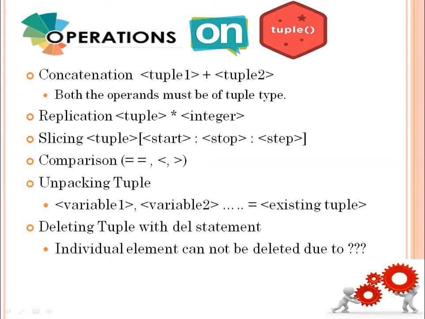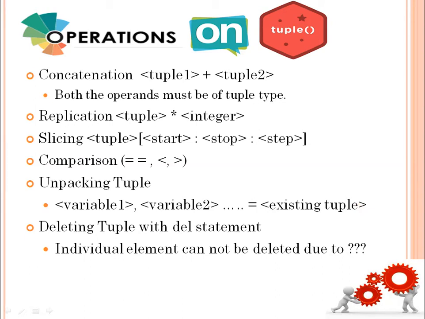Then the important point here is unpacking of tuple. A tuple can be unpacked into a number of variables. Suppose the tuple is having 5 elements, so you can unpack it into 5 different variables. How can you do that? You give the variable names a, b, c and so on, then equal to, and after that equal to, you write the tuple name. So what will happen?